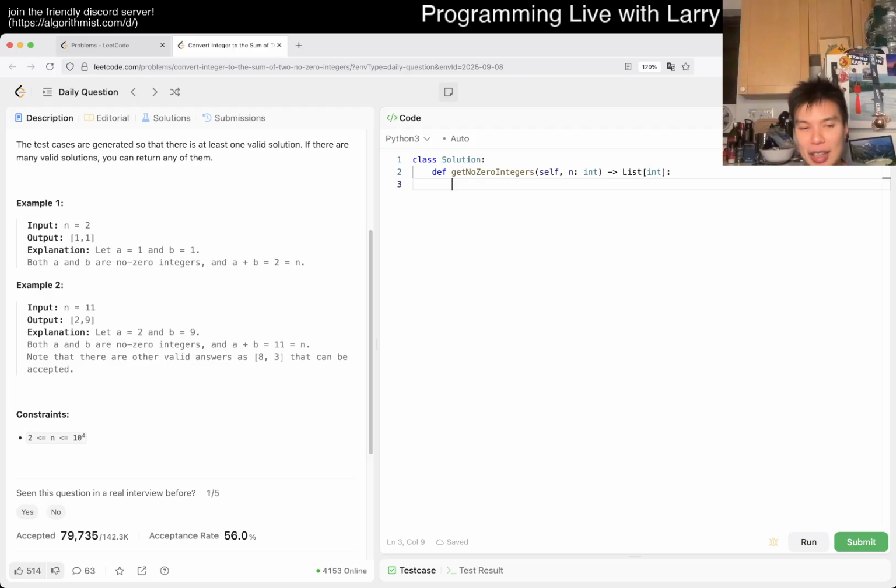I think the idea behind the non-zero thing is just that if you have a number n, and n, let's just say in decimal, is going to be some, I don't know, let's just say it's 5 digits for the purpose of this problem because it's less than 10,000, right? And then that means you basically separate the digits.